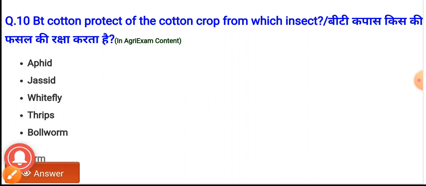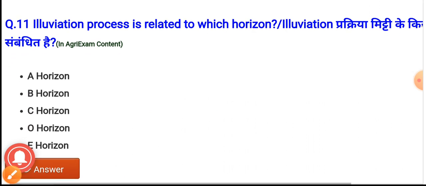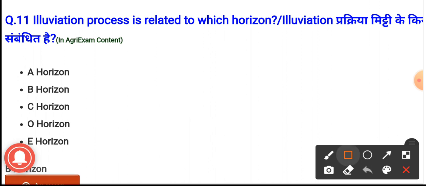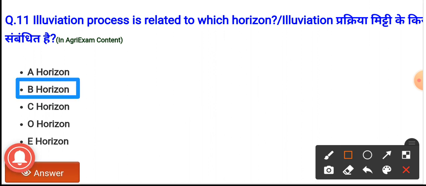Question number 11. Illuviation process, it is related to which horizon? The options are A horizon, B horizon, C horizon, O horizon and the last option, it is E horizon. And illuviation process, it is related to B horizon. Option B, it is the correct answer.